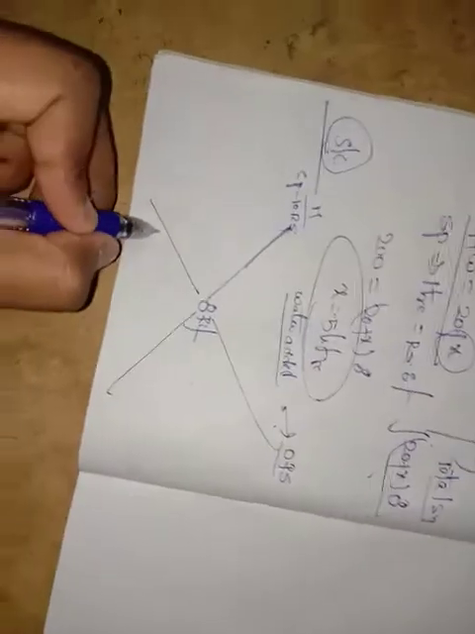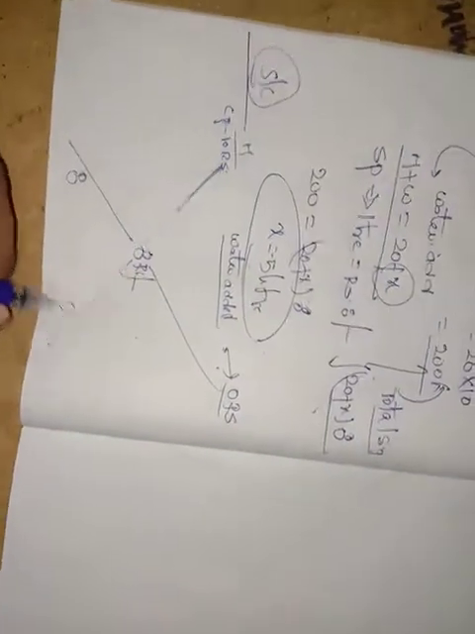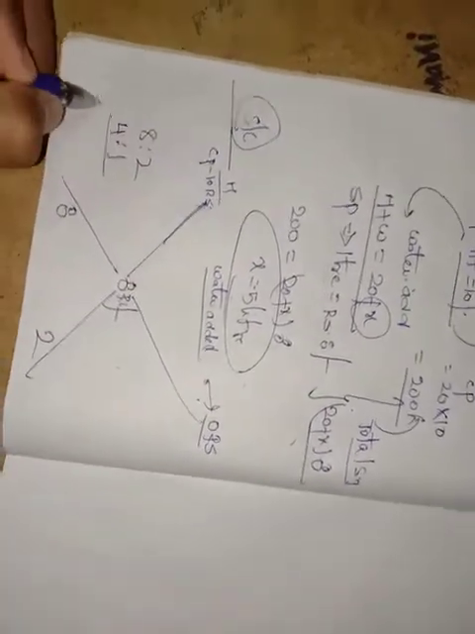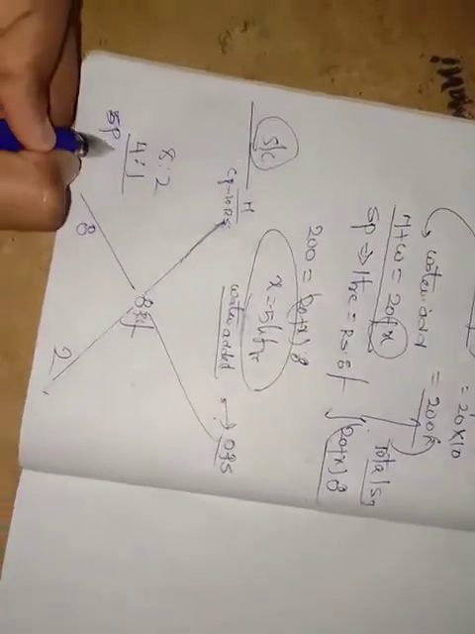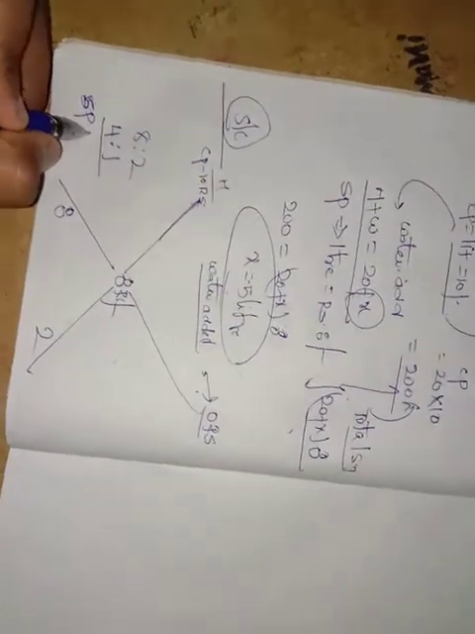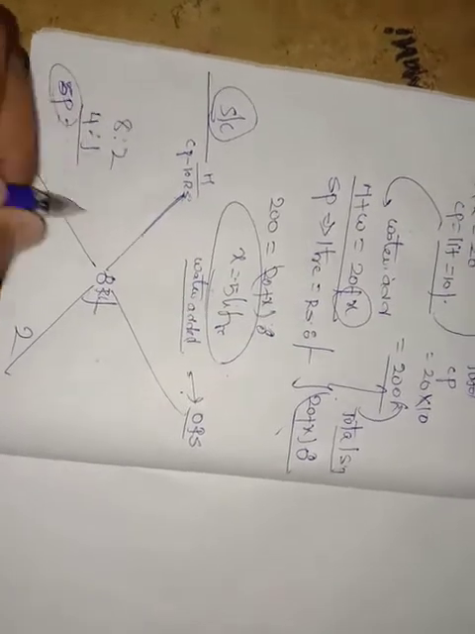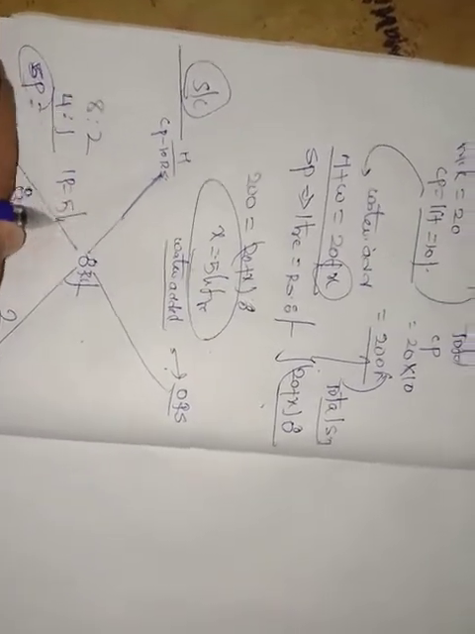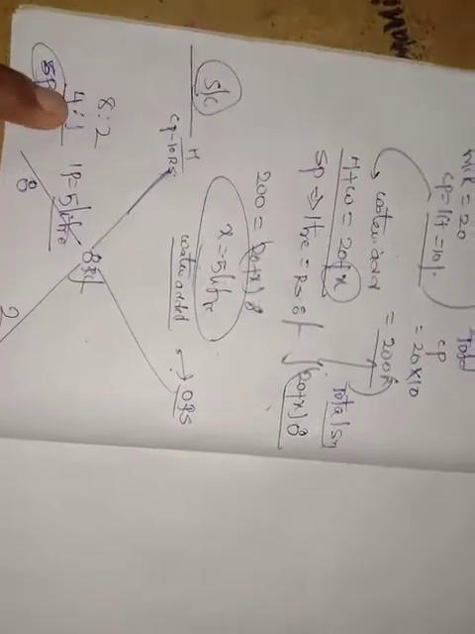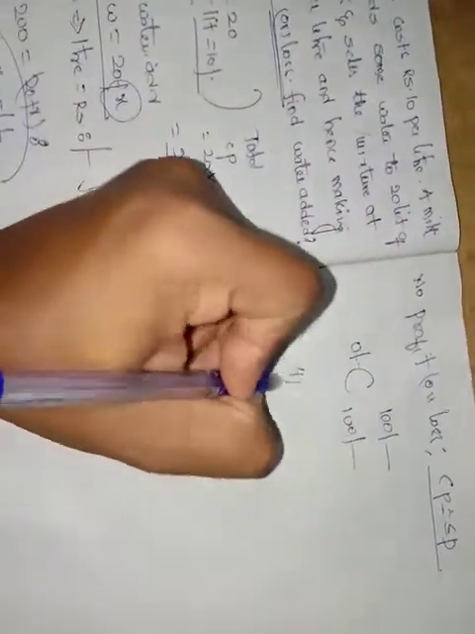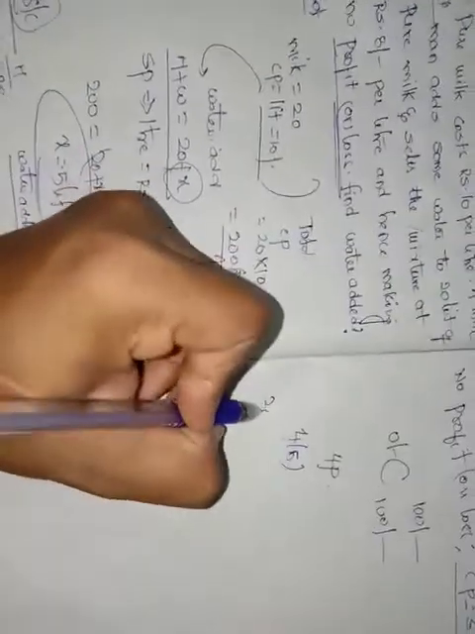So what is the difference here? 8. What is the difference here? 2. 8 is to 2 now, which is nothing but 4 is to 1. So total is equal to 5 parts. So 1 part is equal to 5 liters now. What you asked is to find the water added. So what is the water added here? 4 parts. What is 1 part? 5 liters. So 4 fives are nothing but 20 liters.